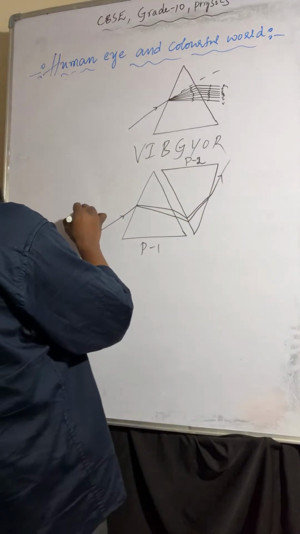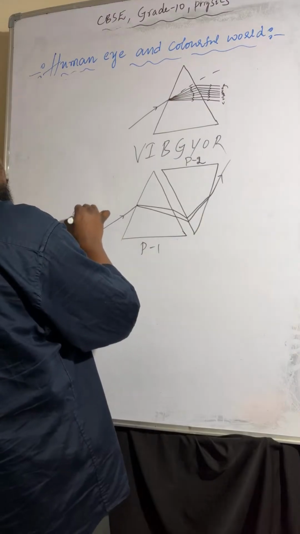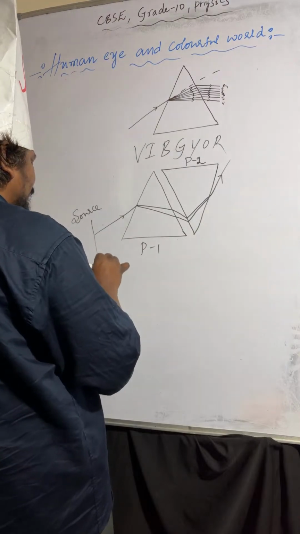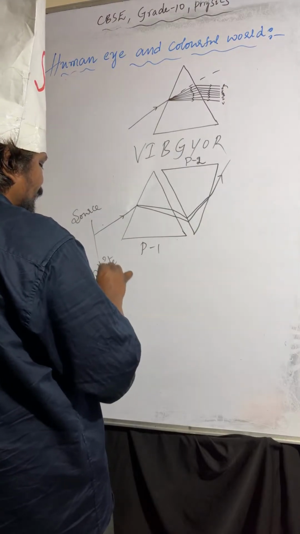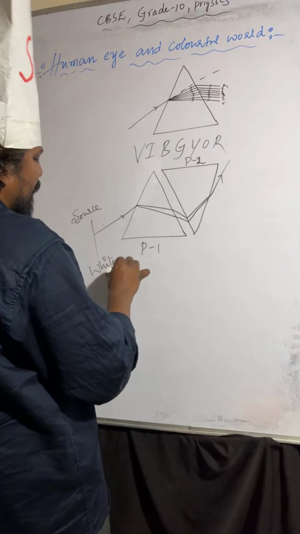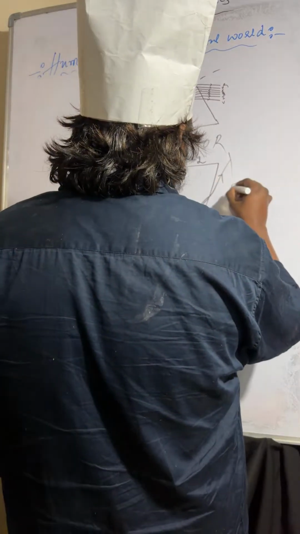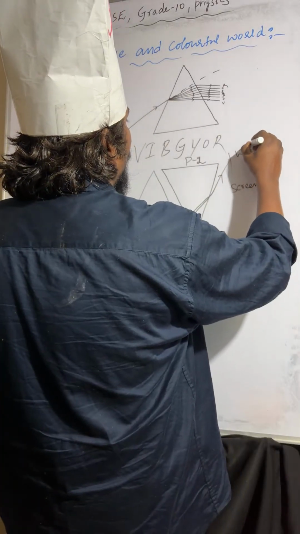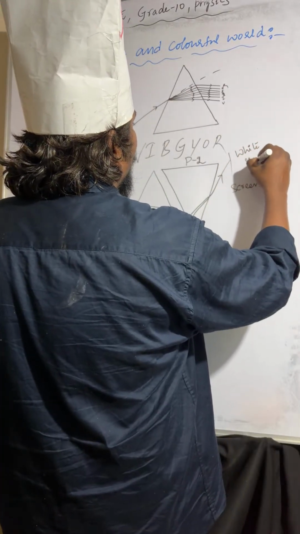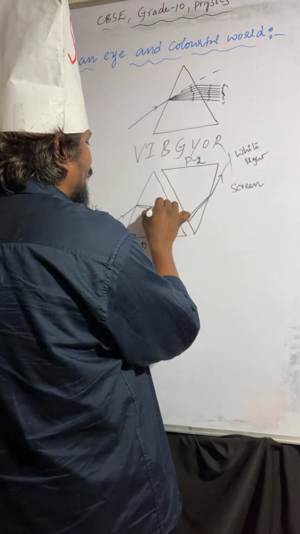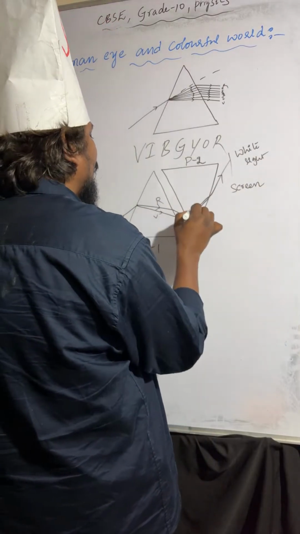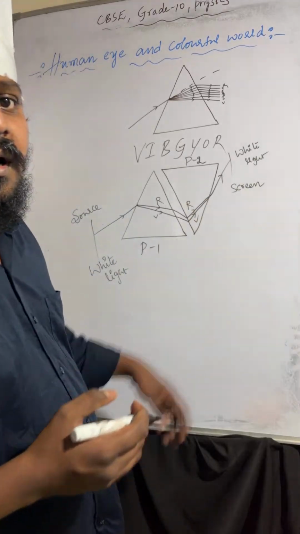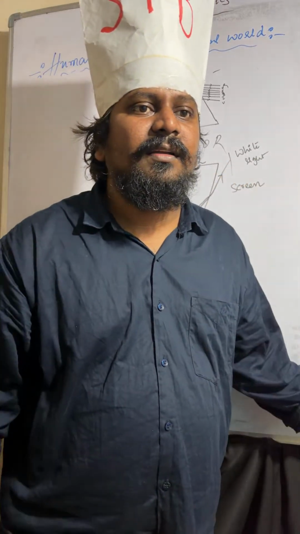Here is the source, that is white light. And here is the screen. On the screen you get white light. Violet is at the bottom and red is at the top.